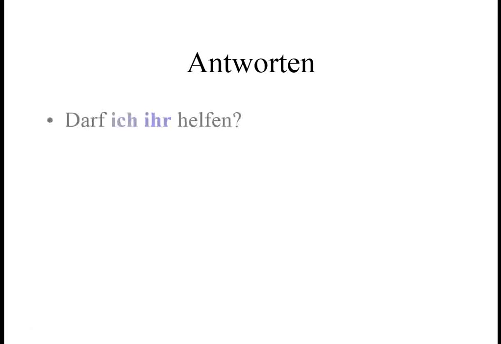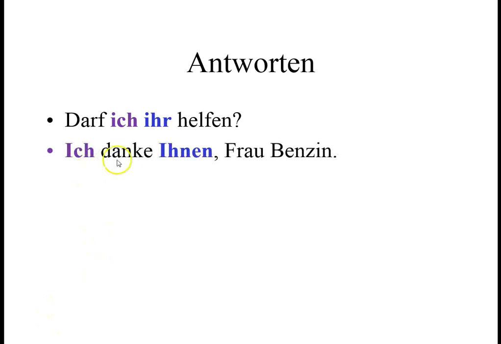Here we go. Nummer 1. Darf ich ihr helfen? Go ahead and utilize a highlighter to highlight everything. So what I've done is anything that's nominative case, I've done purple. Anything that's dative is blue. Ich danke Ihnen, Frau Benzin. So danken and helfen are both dative verbs. That's why this is dative and this is dative.